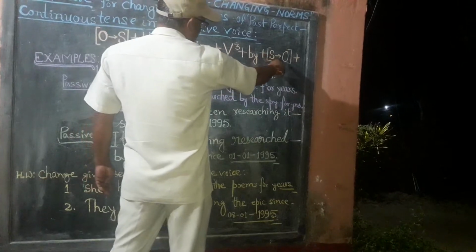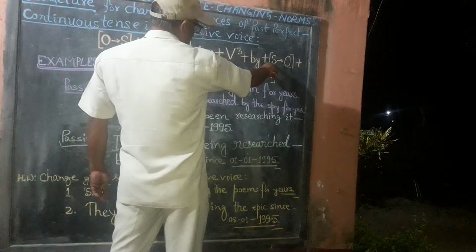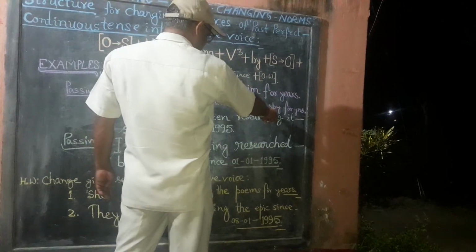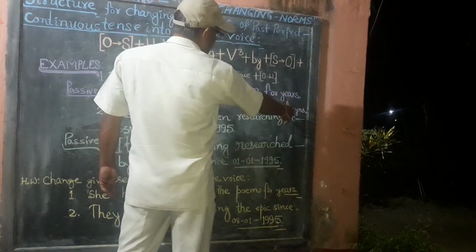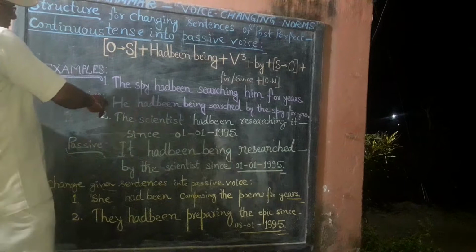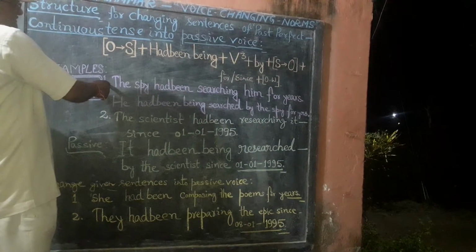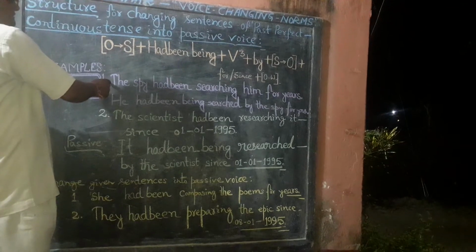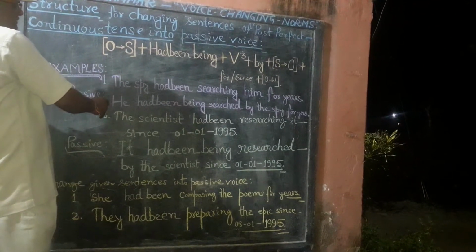Then object has been made from subject, that is the spy, and then for and at last other words years. In this way we learn how to change given sentence of past perfect continuous tense into passive voice form.